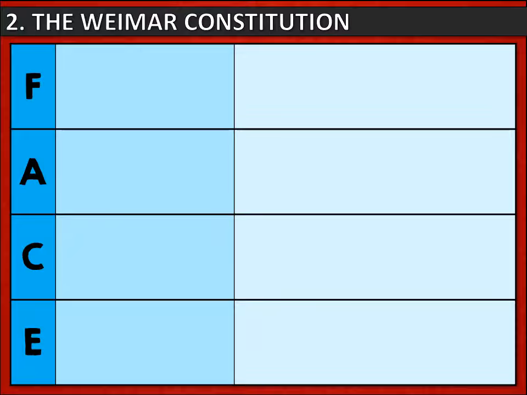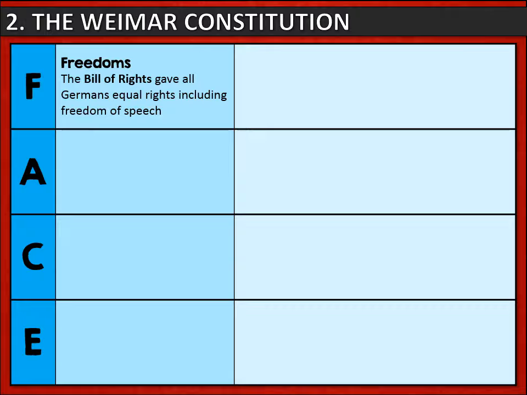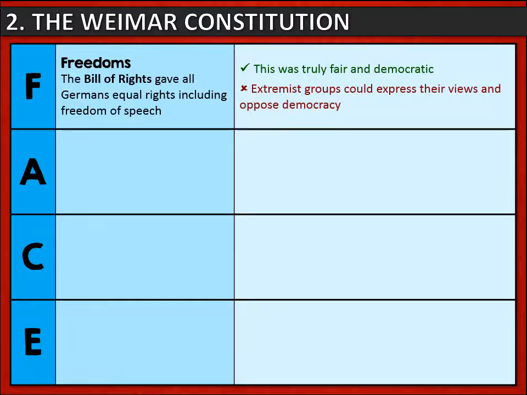So let's look at some of the key features of the Weimar Constitution and their strengths and weaknesses. Now, you can remember them with the mnemonic FACE, and we're going to talk about all of them, but not necessarily in that order. So first of all, the Weimar Constitution gave all Germans the same freedoms. In the Bill of Rights, all Germans were given equal rights and freedoms such as the freedom of speech. Now, on the one hand, this was very fair and very democratic, but it also gave extremist groups the freedom to express their extreme views and to oppose democracy.